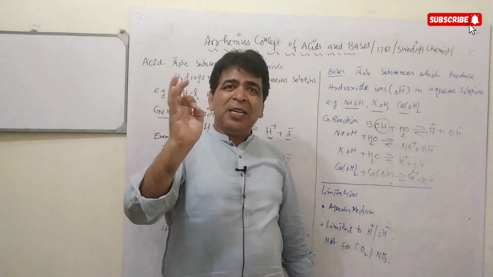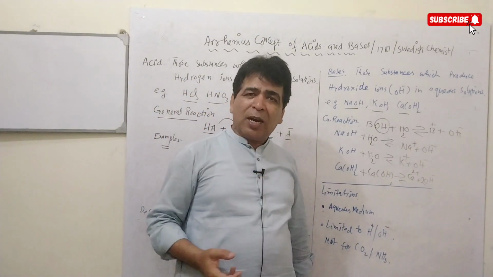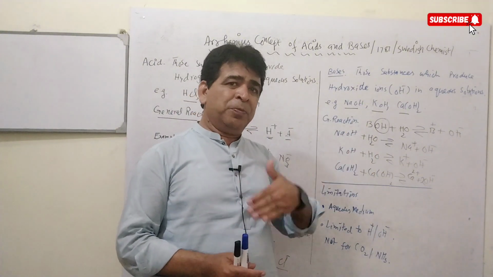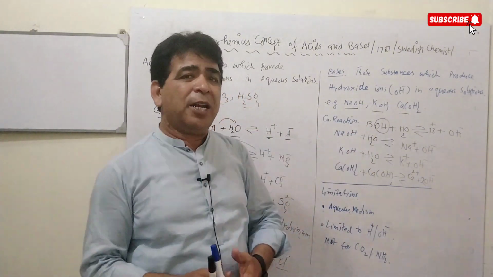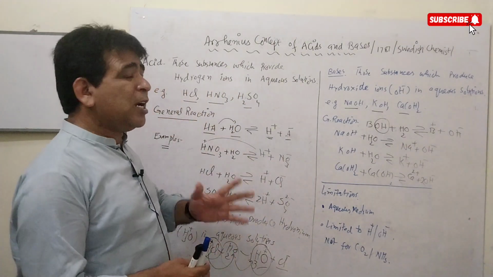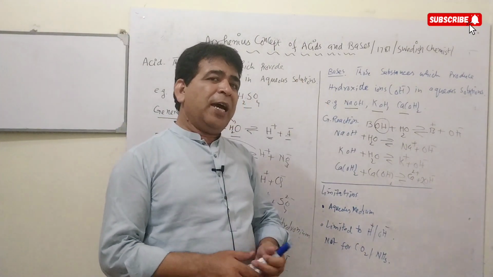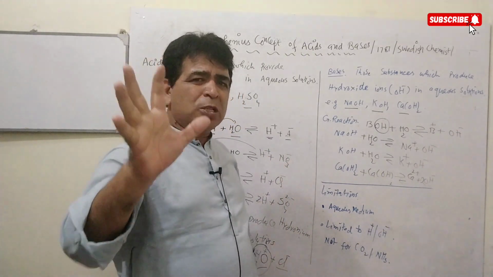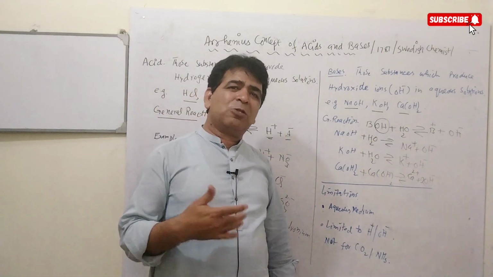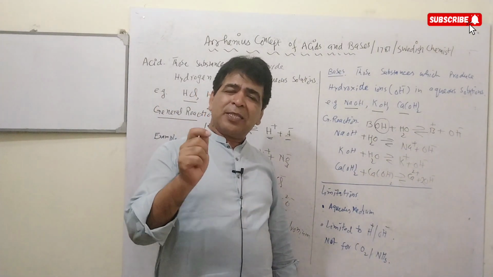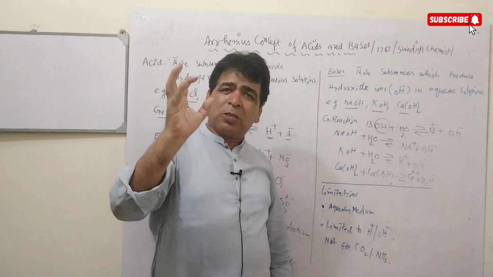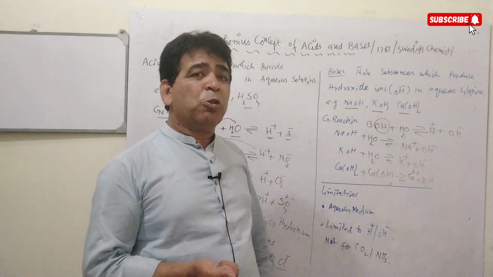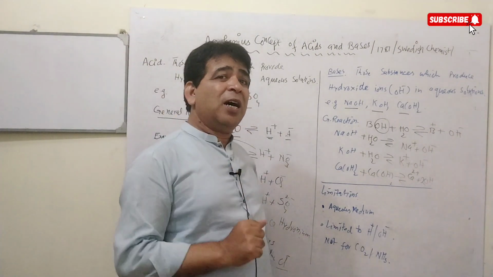Hopefully you will have an idea about the acids and bases according to Arrhenius concept. Dear students, the question is usually asked, what are the limitations of the Arrhenius concept of acids and bases? There are two limitations for this concept. This concept is restricted to those compounds which are soluble in water. As I told earlier in the intro, this concept was focused on those compounds which are soluble in water, meaning they require an aqueous medium to prove whether they are an acid or a base.